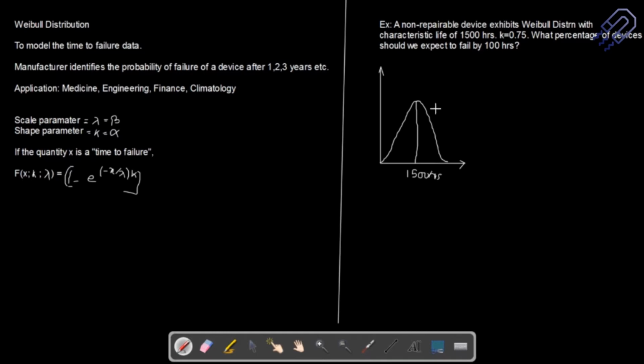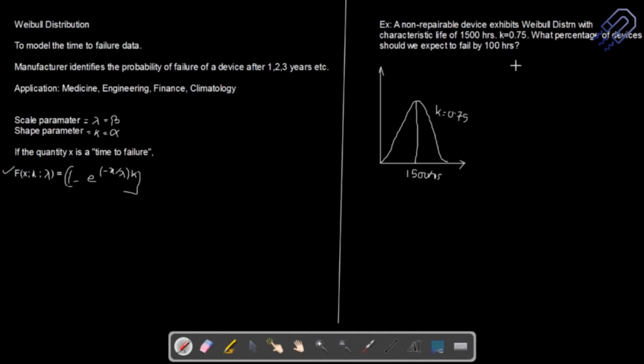And the shape parameter is k equal to 0.75. So you can understand, depending on the shape parameter, this shape will actually vary, and that is the importance here. But anyway, if we just want to solve the problem, we have to look into what parameters we have. So you see this is the time to failure. So this is the formula that we need to use. Let's see what parameters are given.